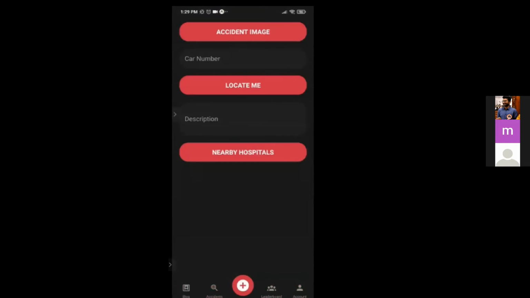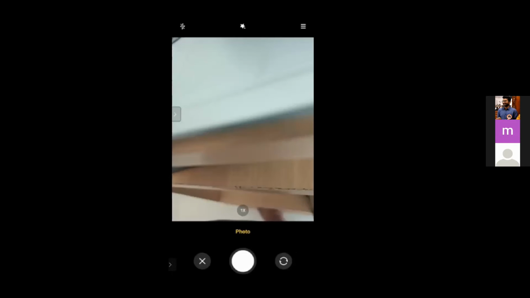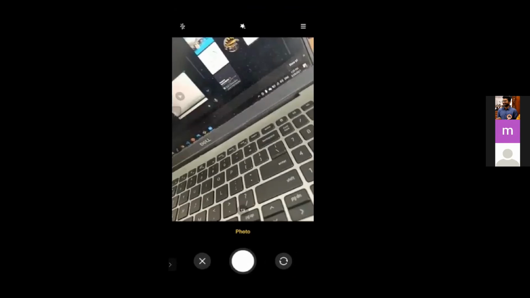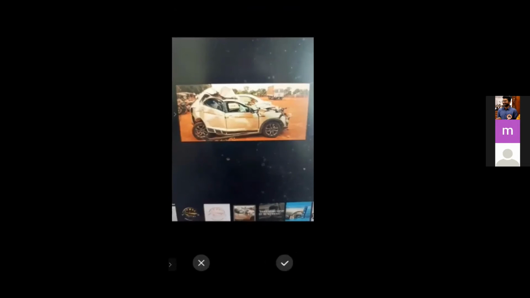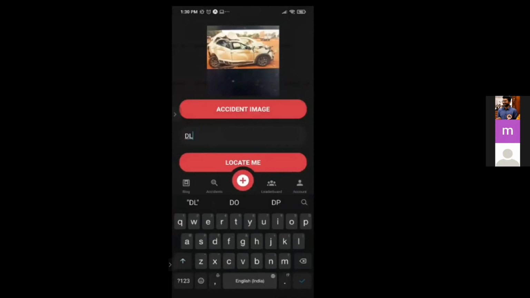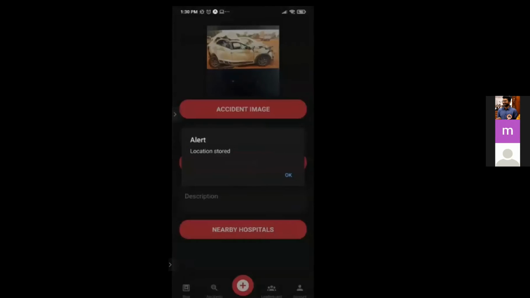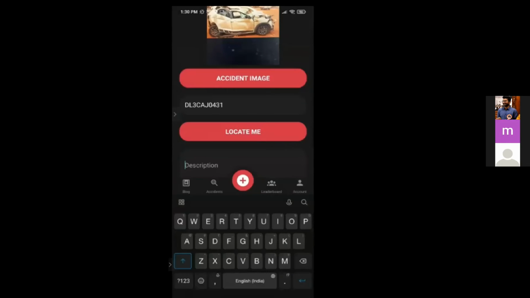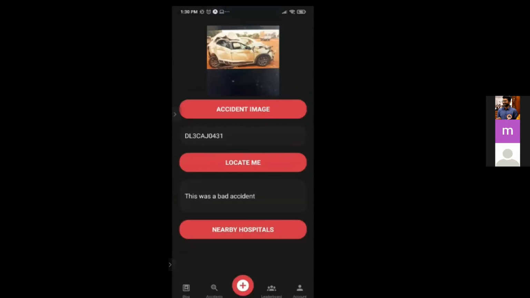Let's say you see an accident and you want to report it. First of all, you'll click the accident image, and then you'll input the car number of the accident. Now, the best part is that you want to know the nearby locations. So you'll click on locate me, and that will store the latitude and longitude where you're currently located. And you just give a very small description of what the accident is.